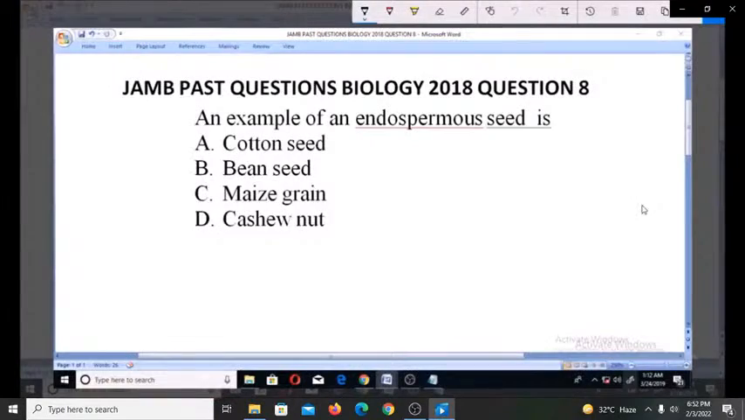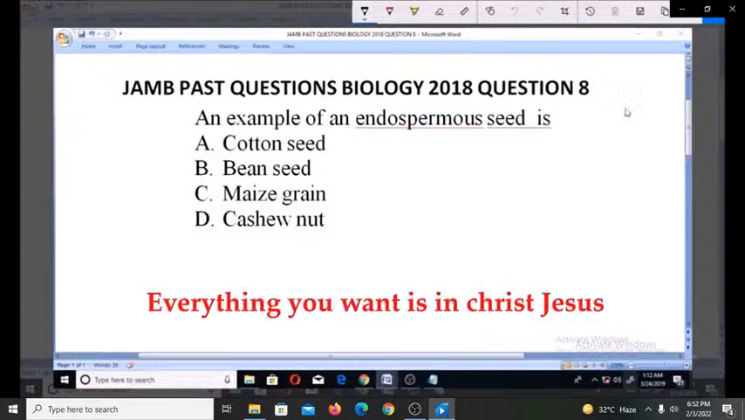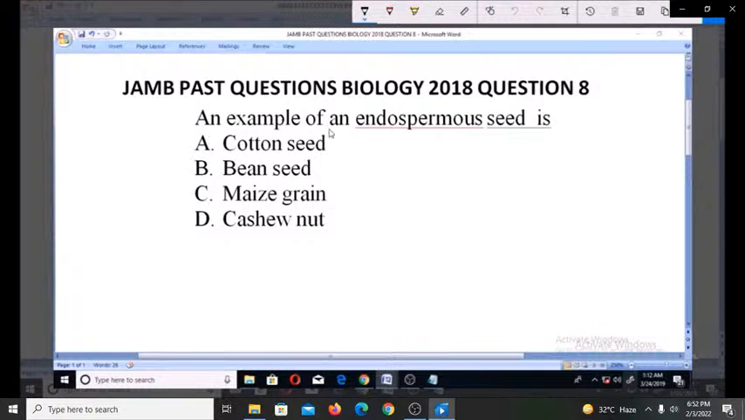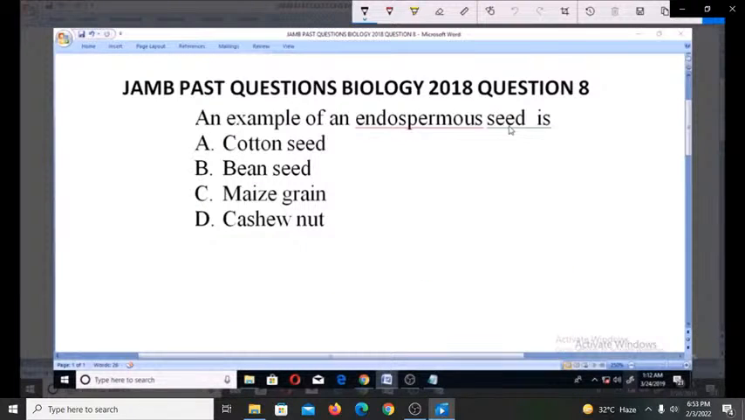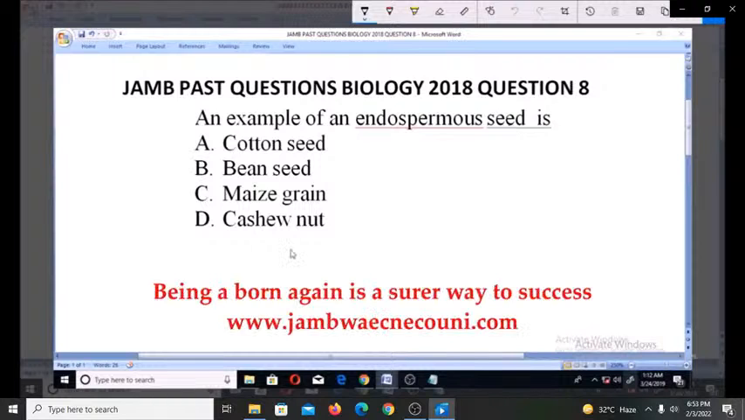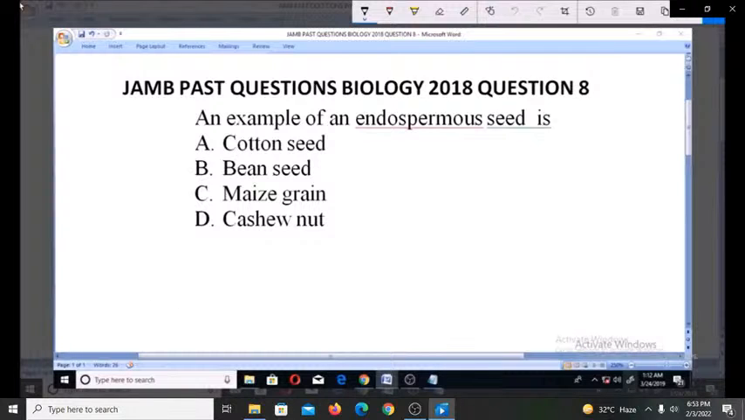Let's look at question number 8 for JAMB past questions biology 2018. An example of an endospermous seed is: A. Cotton seed, B. Bean seed, C. Maize grain, D. Cashew nuts. Now, for us to be able to answer this correctly, we need to know what endospermous seeds are.